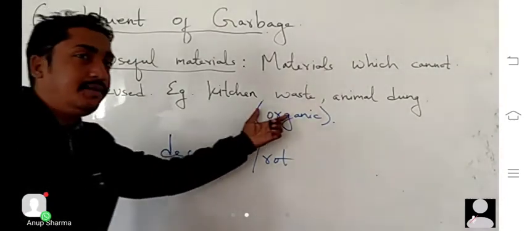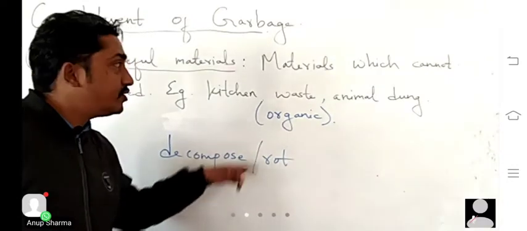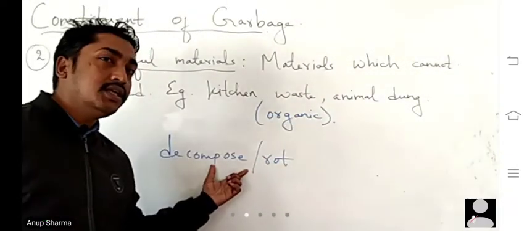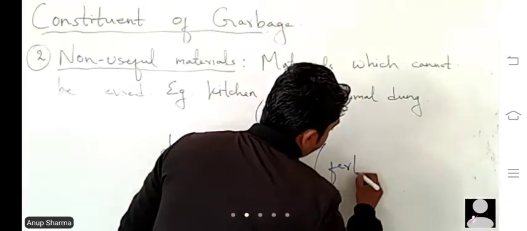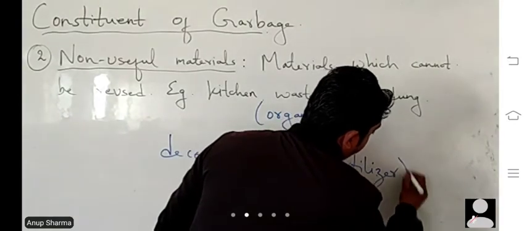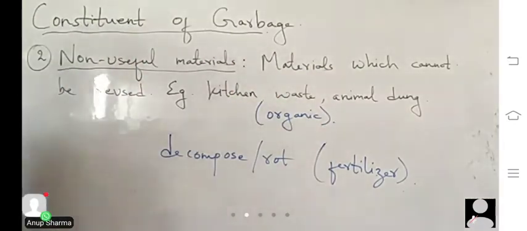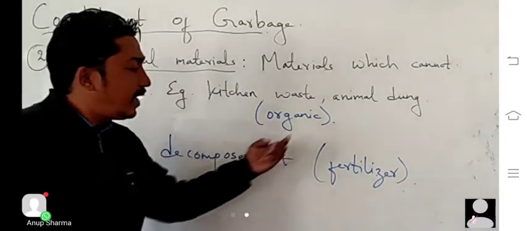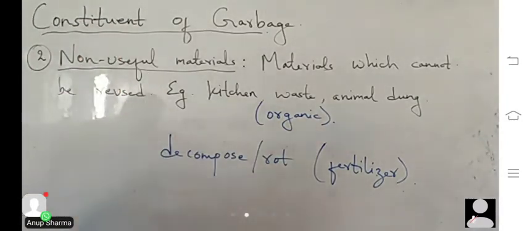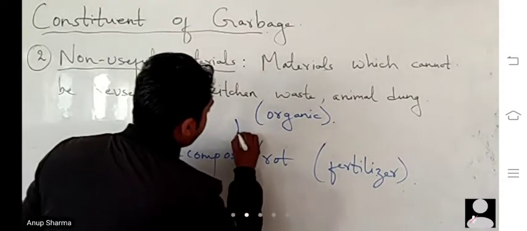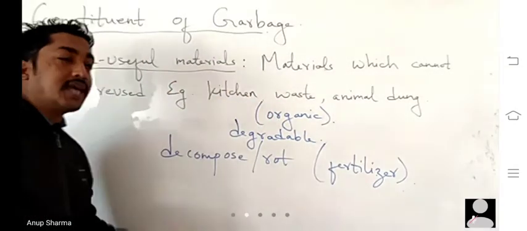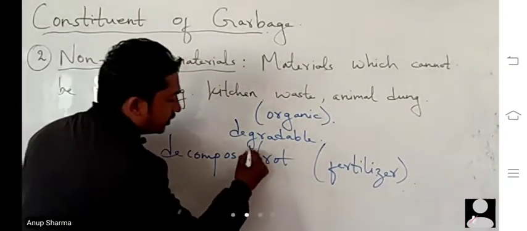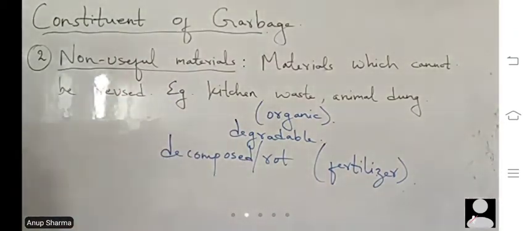This can't be used directly, but it is used indirectly. That means when these things get decomposed in the ground, they act as a fertilizer or manure. So they are organic and degradable. Degradable means which can be decomposed. So useful and non-useful already discussed.